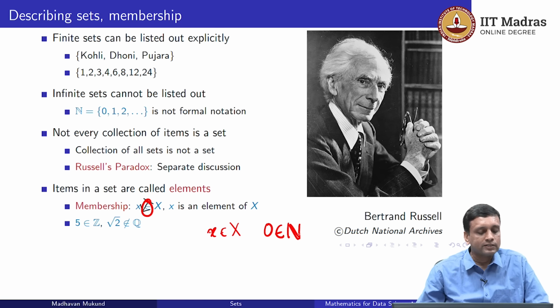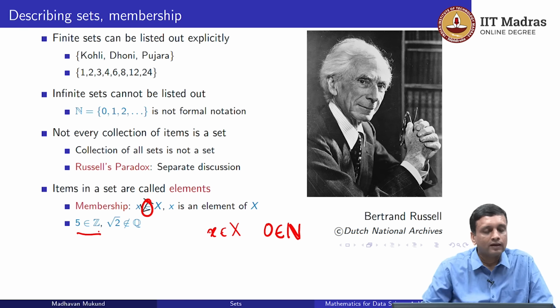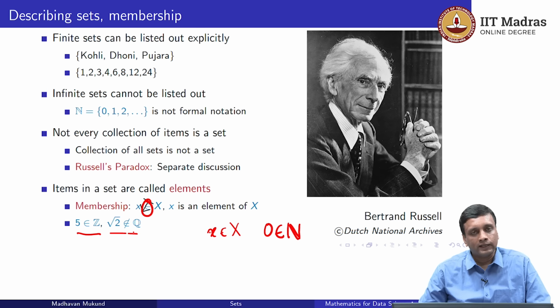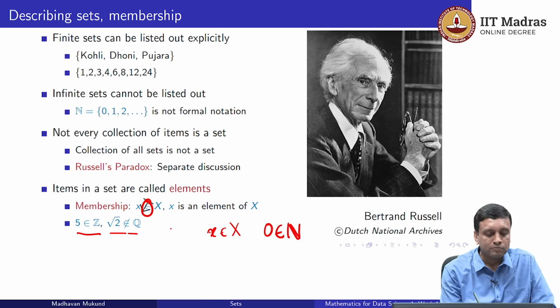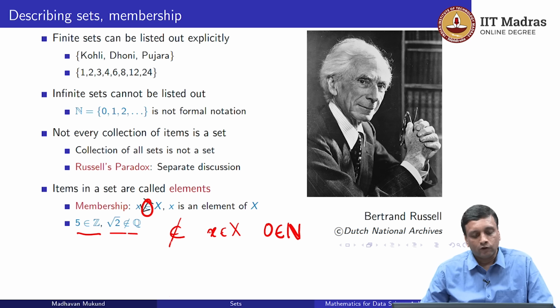So this is what we use. We can see, for instance, that 5 is an integer, but square root of 2, as we claimed, is not a rational number. So an element of symbol with a line across it means not an element of. So 5 is an element of the integer set, and square root of 2 is not a member of the set of rationals.